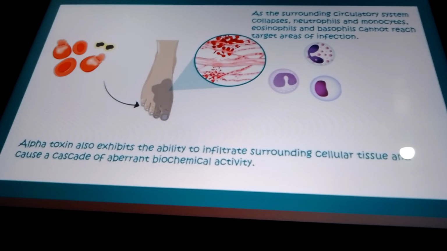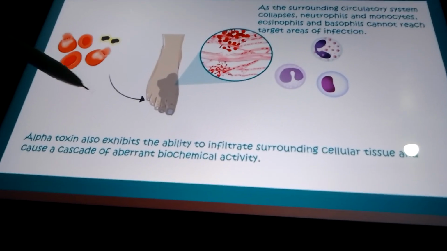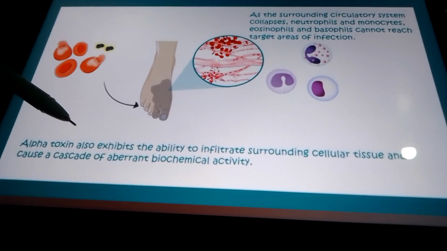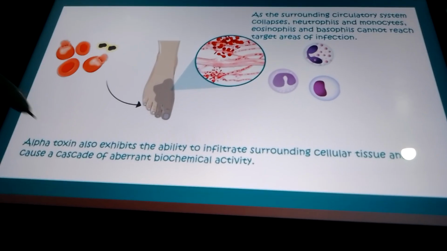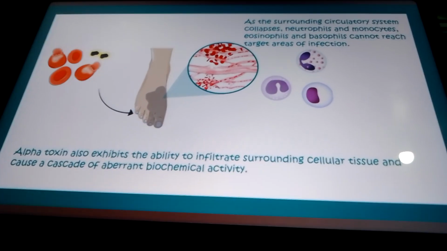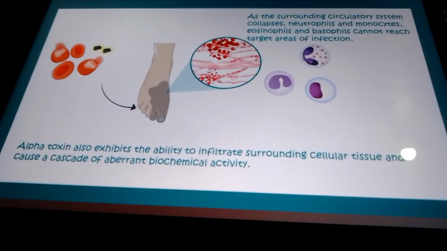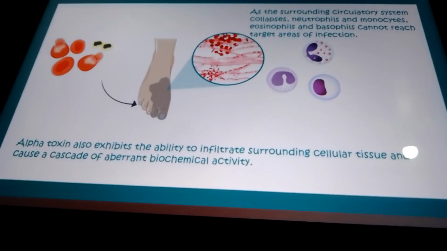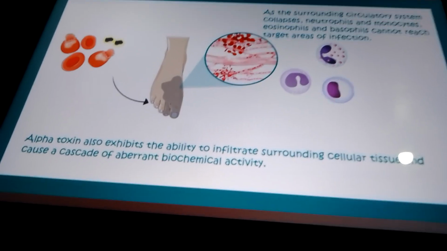This infection is deadly. Now, alpha toxin exhibits the ability to infiltrate surrounding cellular tissue and cause a cascade of aberrant biochemical activities. It's the same meaning which we have been reading till now. That's the meaning in short.